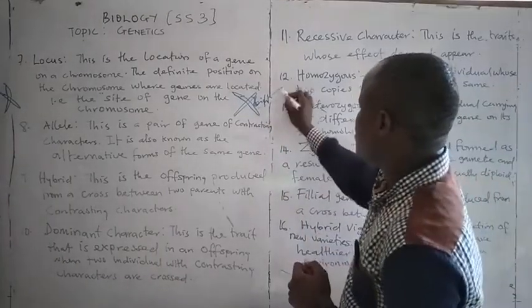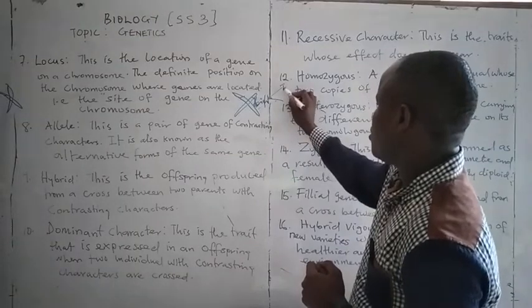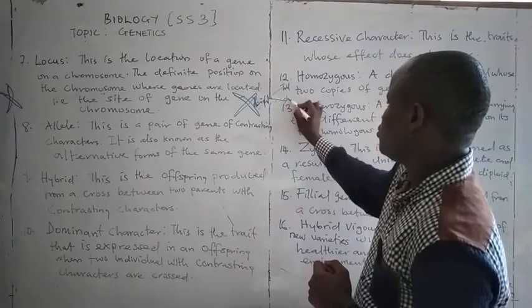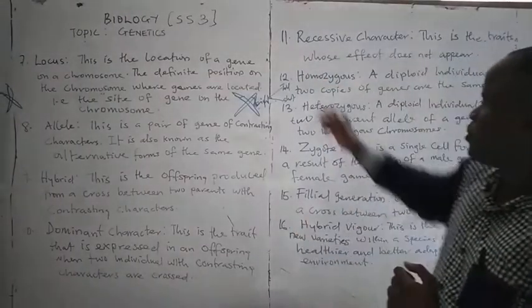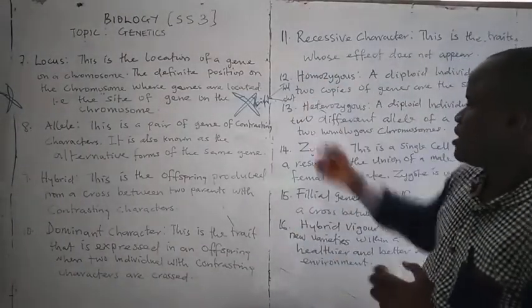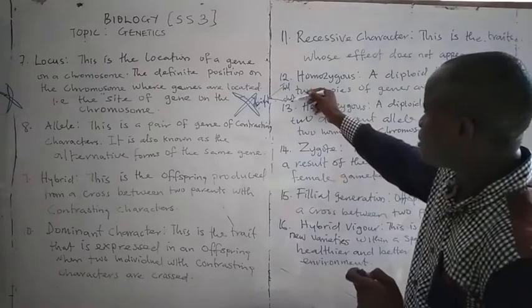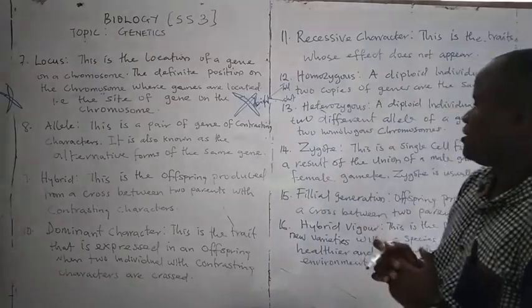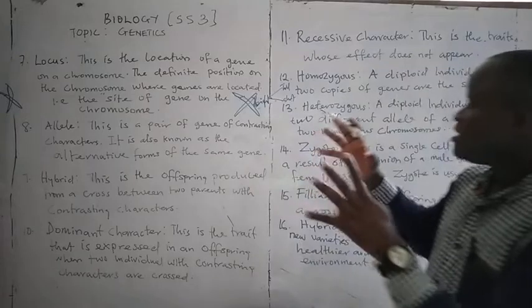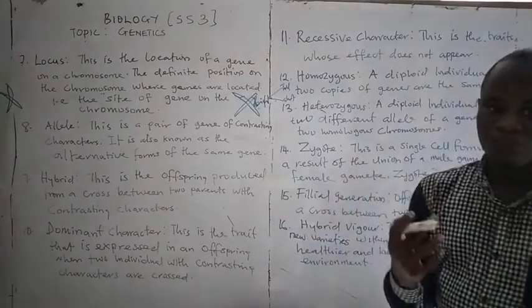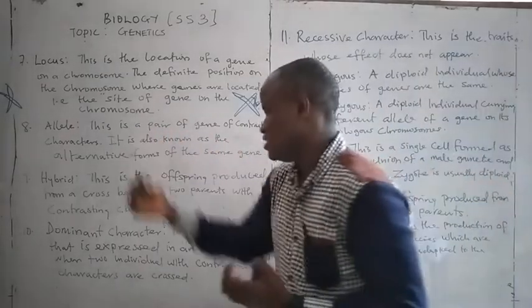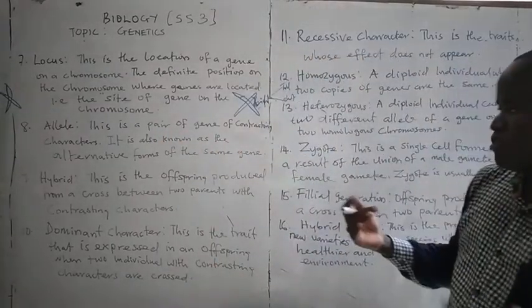You can either be tall or short. The alternate form of tallness is what? Shortness. And the alternate form of shortness is what? Tallness. That is, the alternate form of gene controlling a particular character in an offspring is known as what? The allele.